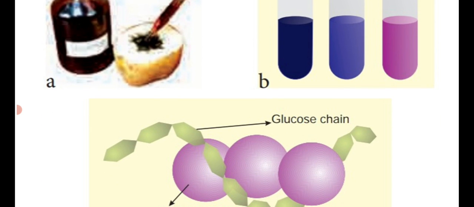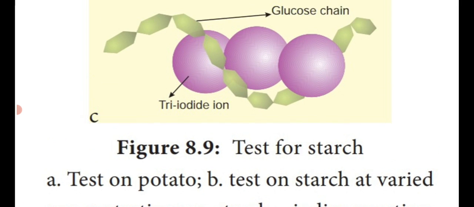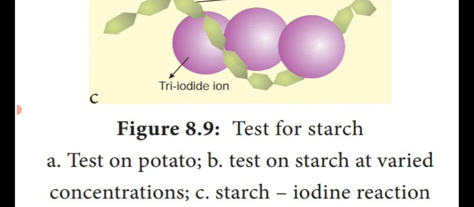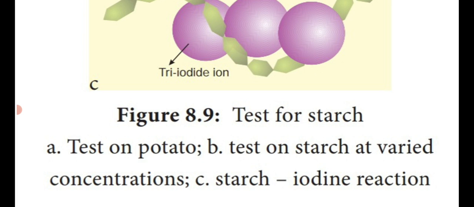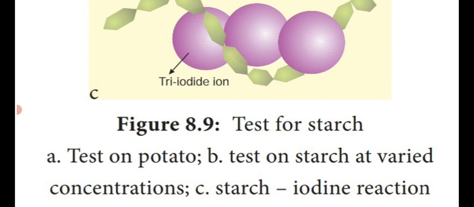A bread piece is also carbohydrate only. That one also can change into blue-black color. First one, potato, which contains starch, will change into blue-black color. Second one, test on starch at varied concentration. Last one, starch iodine reaction.